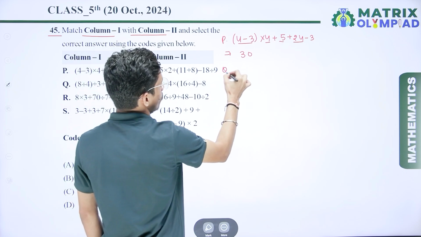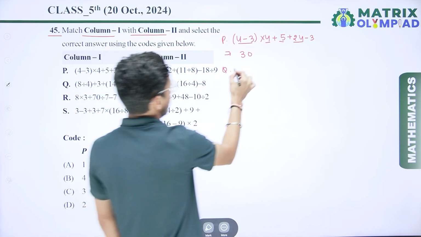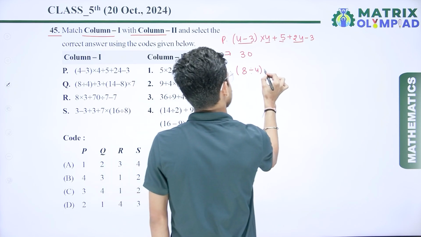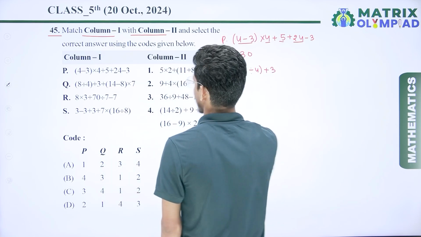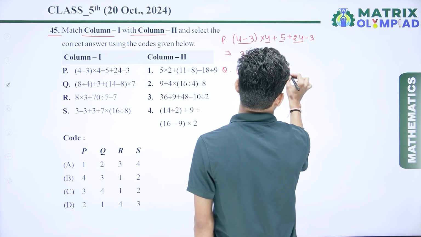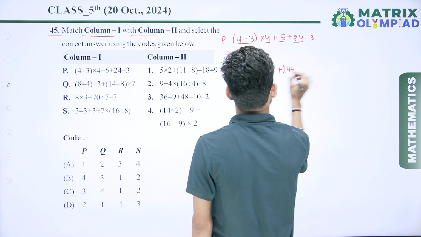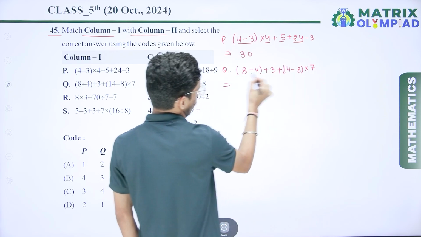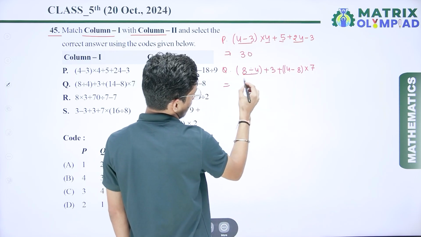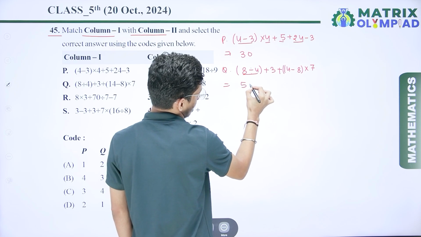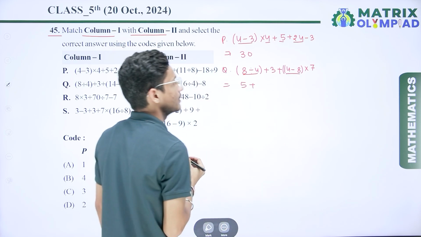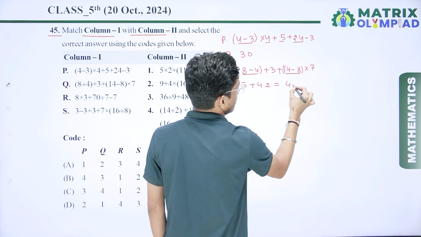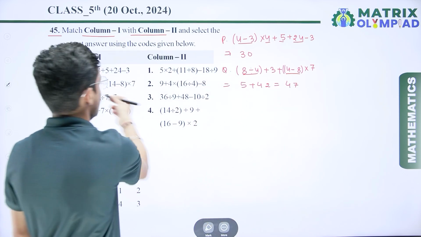If I talk about Q, that is 8 divided by 4 plus 3 plus 14 minus 8 multiplied by 7. So simple. 8 divided by 4, I get 2, 2 plus 3, that is 5, plus 14 minus 8, here I get 6, and 6 sevens are 42. So here I get the answer 47. So the solution of Q is 47.